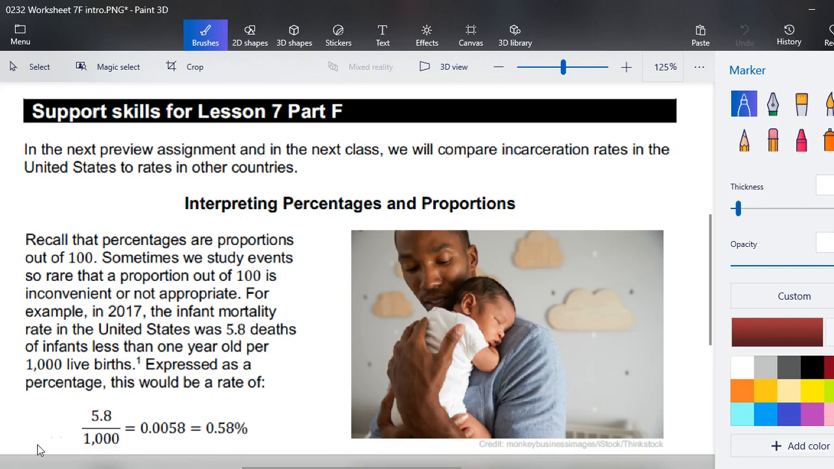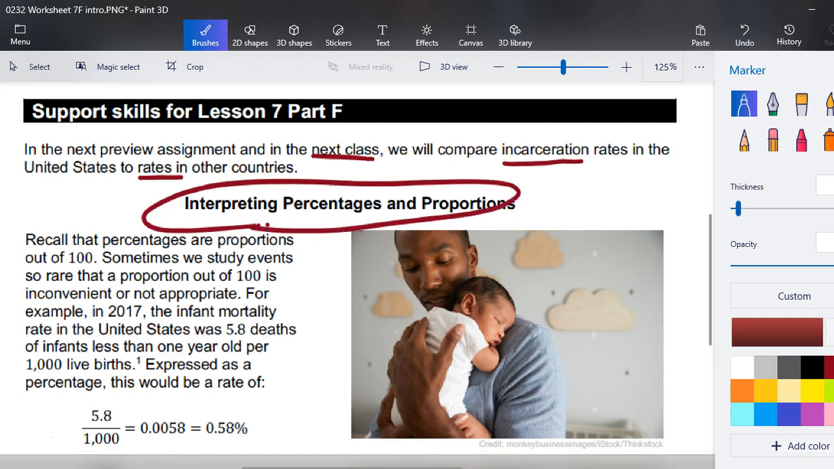In the next preview assignment and in the next class, we are going to compare incarceration rates in the United States to rates in other countries. We're going to be interpreting percentages and proportions in this lesson. Recall that percentages are proportions. They're proportions out of 100.